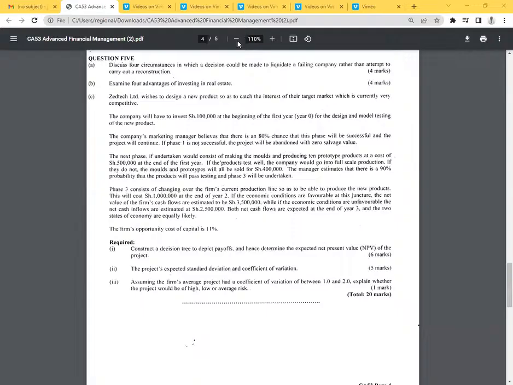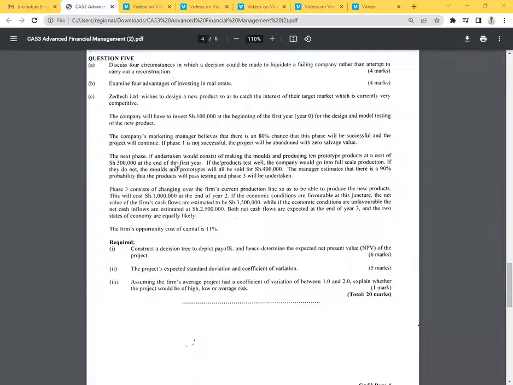So what are we told here? tZact Limited wishes to design a new product so as to catch the interest of their target market, which is currently very competitive. The company will have to invest 100,000 at the beginning of the first year, which is year 0, for the design and the model testing of the new product.